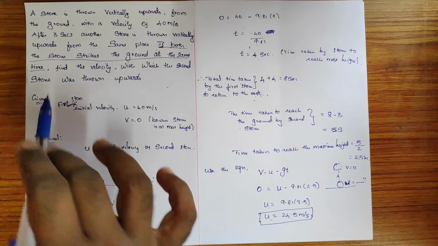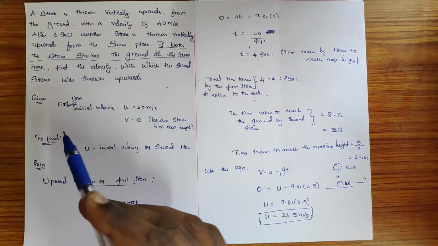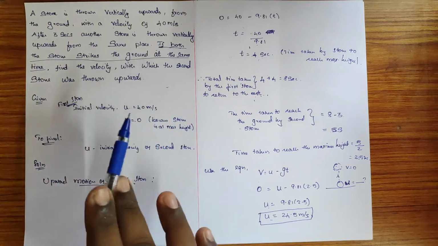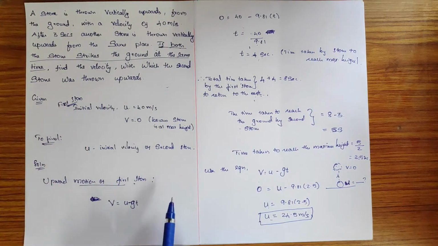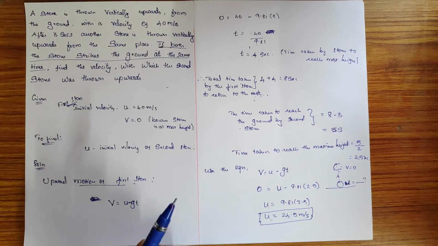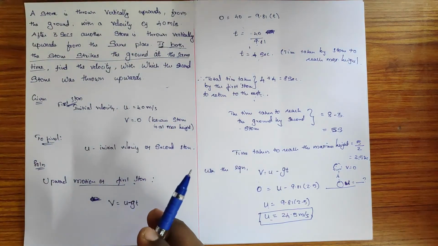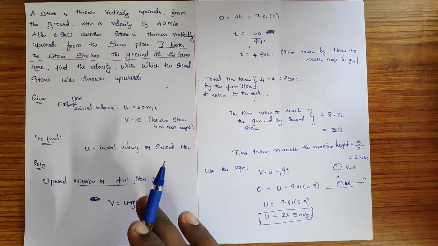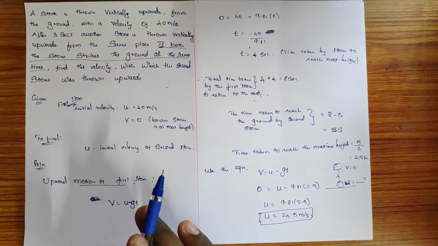And I hope you understood the logic we use in problems like motion of a particle under gravity. Keep in mind that when you throw a particle with a particular velocity to a certain height, it reaches the maximum height and stays there for some time, so the final velocity is considered zero.